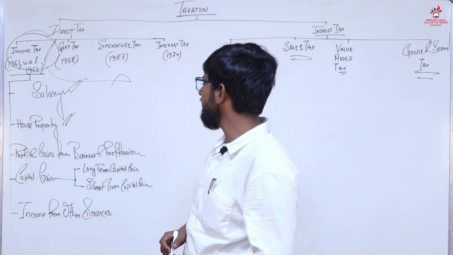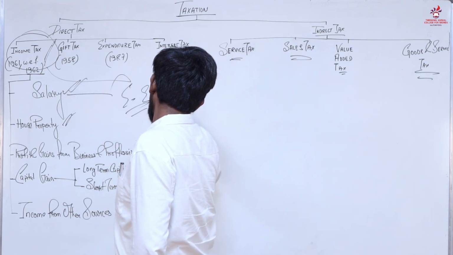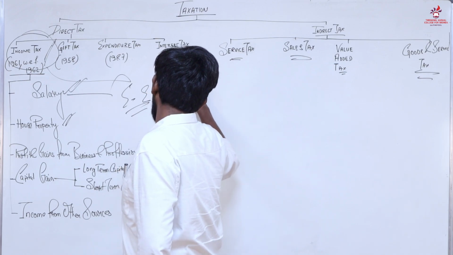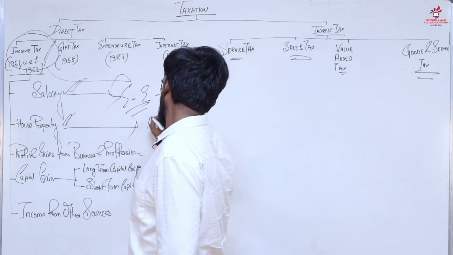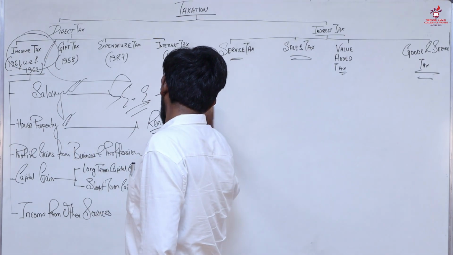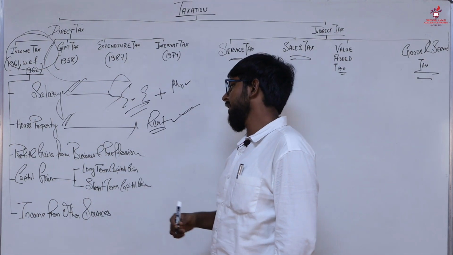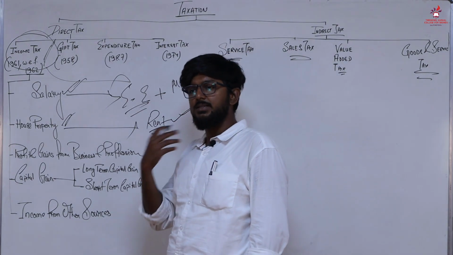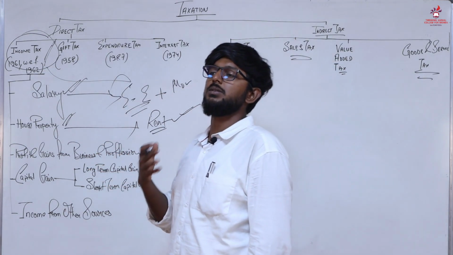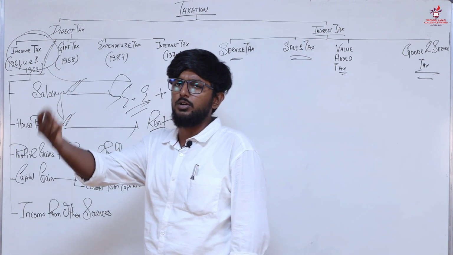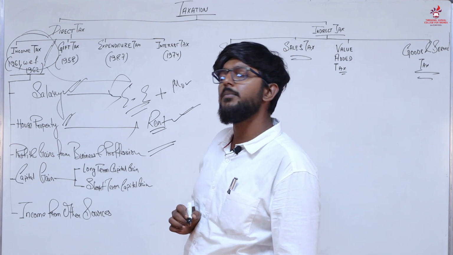Now what are the parts we studied? There is salary, where there is an employer-employee relationship and money earned, we call that salary. There is a capital asset and you are renting it out or letting it out and earning rent from it, you will call it income from house property. Next, you are owning a business, or you have some degree which enables you to pursue a profession, and you are earning any sort of profits or gains from it, you will call that profits and gains from business and profession.